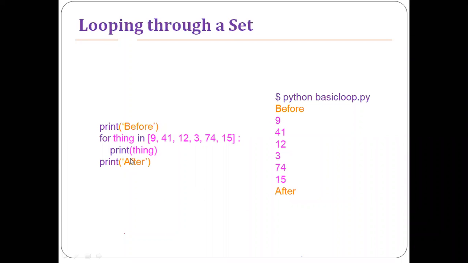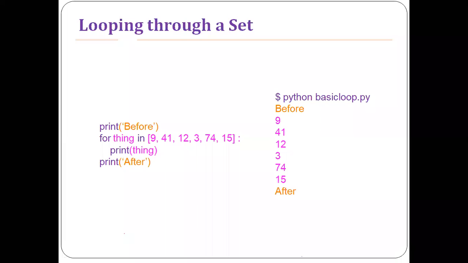And after the sixth iteration, it will print the value 'after', right? So you're just going through the list. You're not doing anything. You're just reading the contents of the list, and you're just printing whatever values you have in the set.